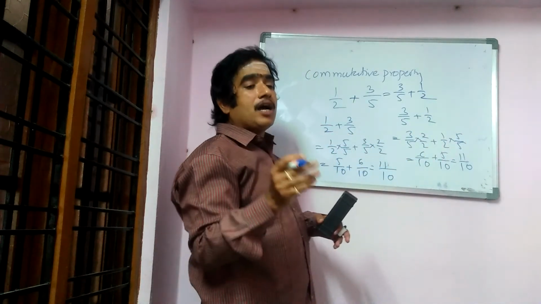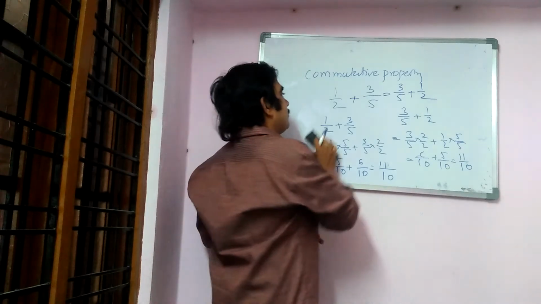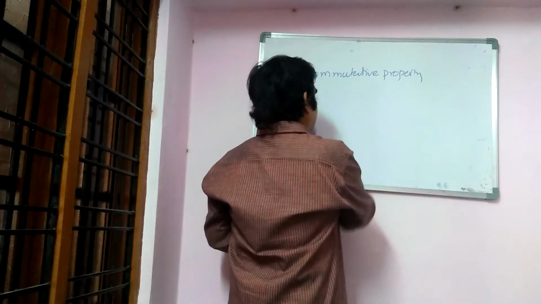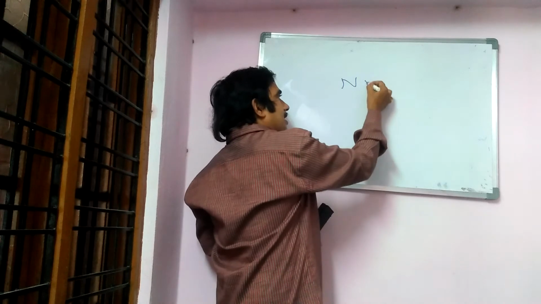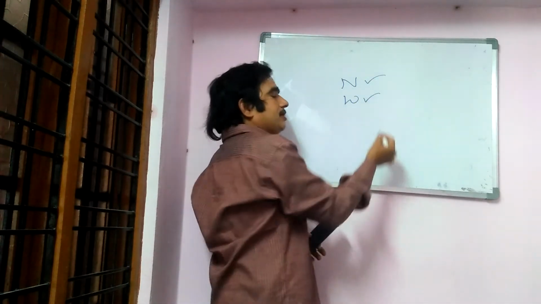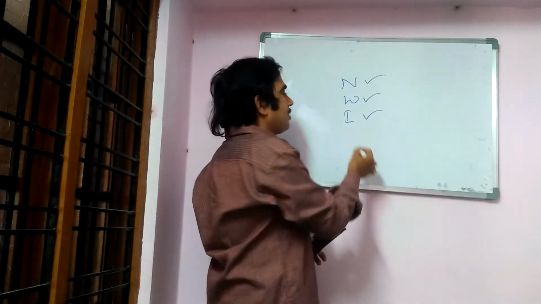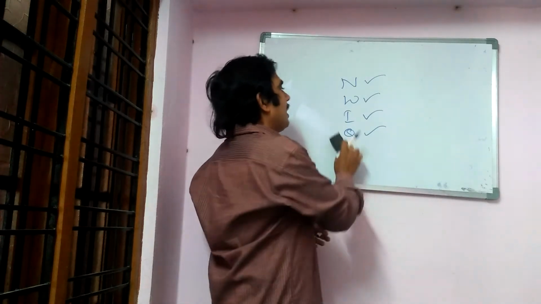Rational numbers are commutative with respect to addition. Even natural numbers are commutative with respect to addition. Whole numbers are commutative with respect to addition. Integers are commutative with respect to addition. And rational numbers are also commutative with respect to addition.